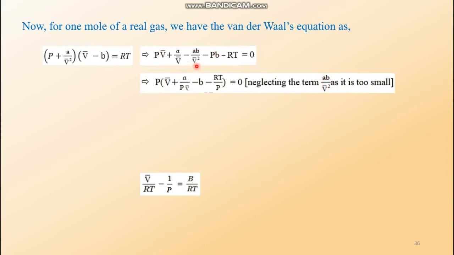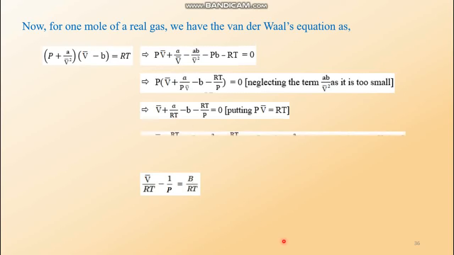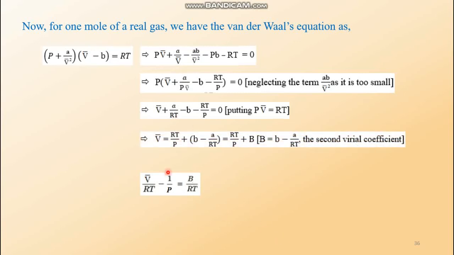So this part is neglected here, and P is taken as common, so it gives P into V bar plus a by PV bar minus b minus RT by P. Now put PV bar equals RT. Here this is PV bar. In order to simplify it, we just put here the value RT, and thus we get the second virial coefficient B.